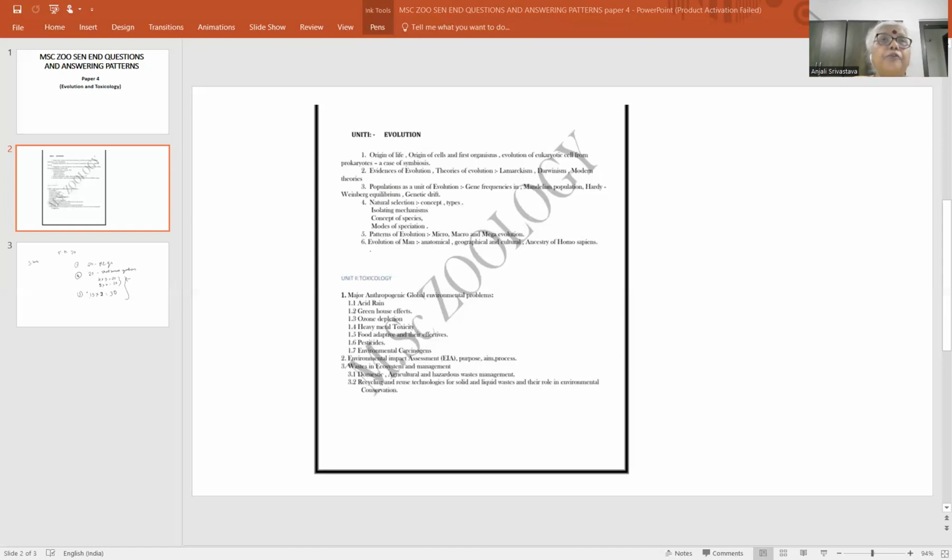Natural selection पे तो full question आ सकता है, origin of species के जो 4 points हैं, उन key points को short question में भी आ सकता है. Then you have to write in very short the 4 points of the theory of origin of species and natural selection. Key points, concept and type of natural selection.